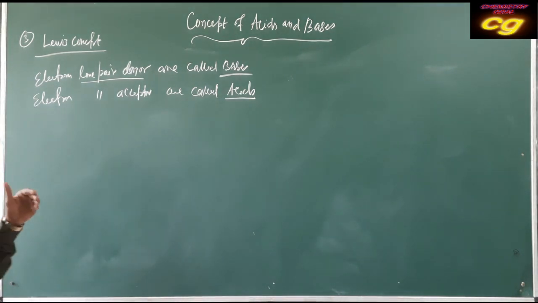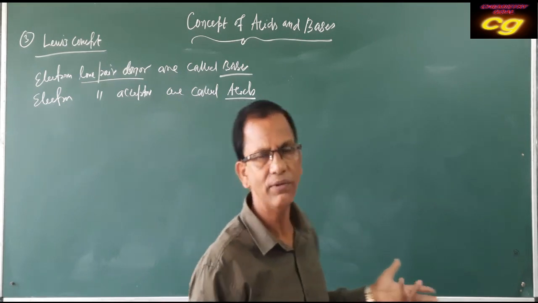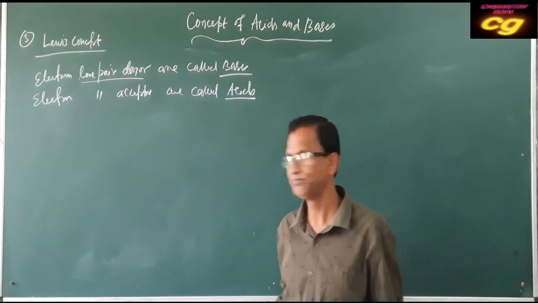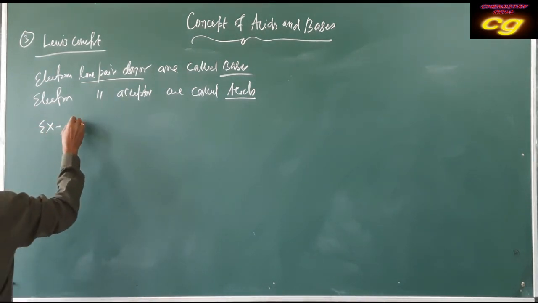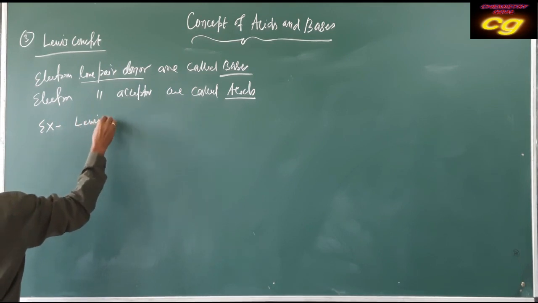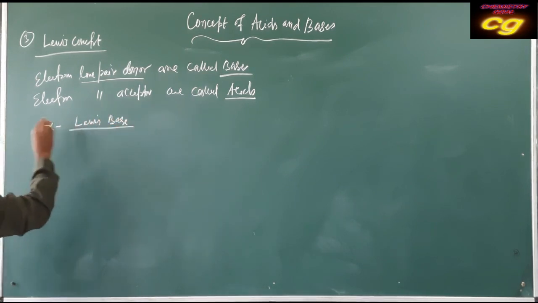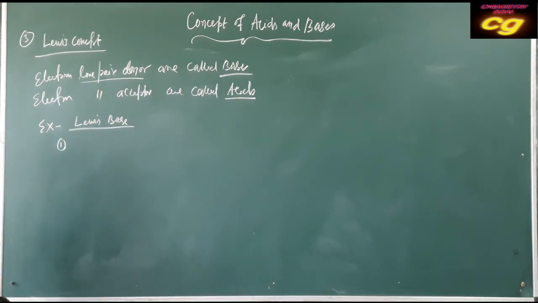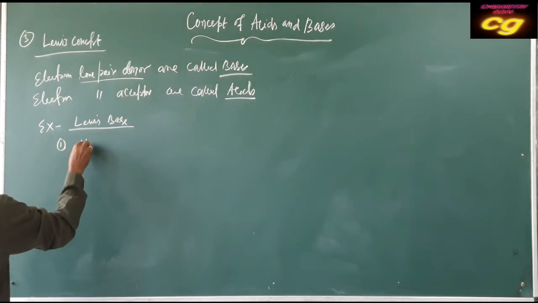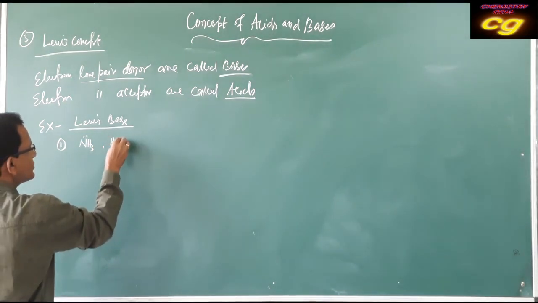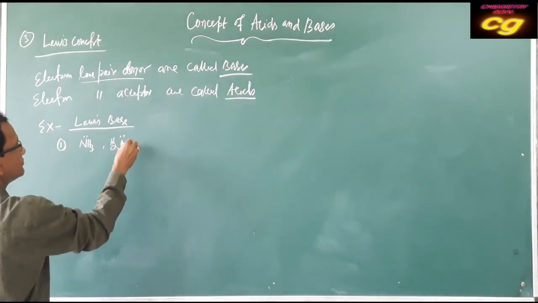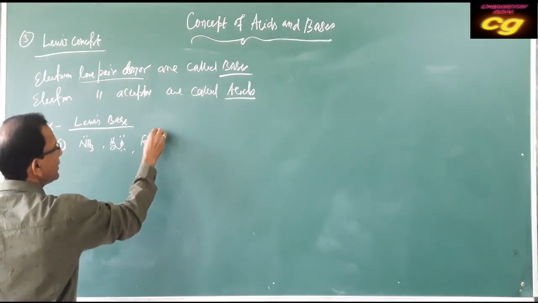But which type of substance can donate electrons? One which has availability of a lone pair. For example, Lewis bases. A Lewis base may be a neutral substance having a lone pair. For example, ammonia is a Lewis base because nitrogen has a lone pair, water has a lone pair on oxygen, alcohol has a lone pair on oxygen.